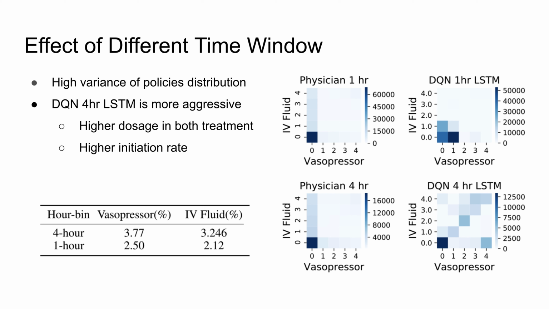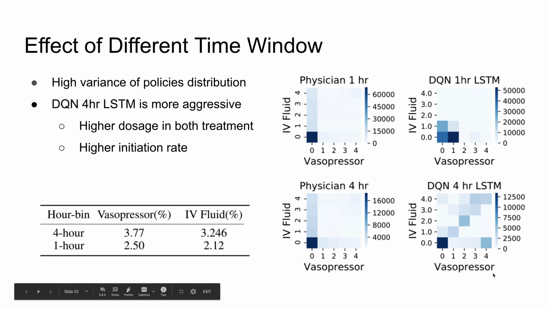Here we examine the effect of 1 hourly recorded data and 4 hourly recorded data. In the figure on the right, the upper row is the DQN agent trained with 1 hour data. The lower one is the one trained with 4 hourly data. As you can see from the heat map, the 4 hourly data is much more diverse compared to 1 hour data.